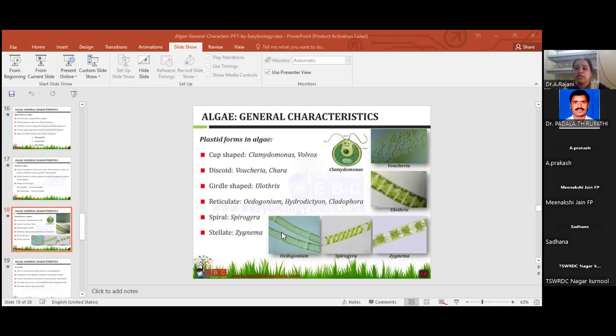Reticulate shape, Oedogonium, Hydrodictyon, Cladophora. Spiral, Spirogyra. And stellate, Zygnema. Very, very, very important, the shape of the plastid and examples. Very important slide.